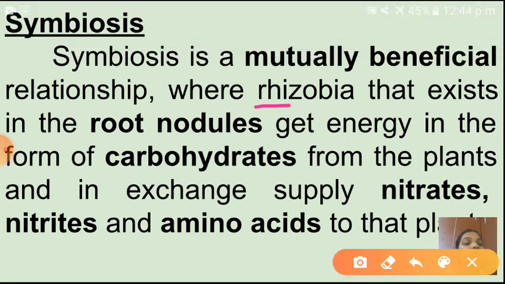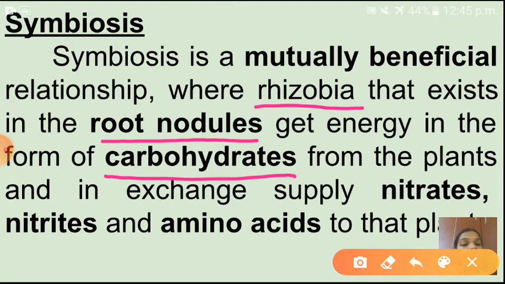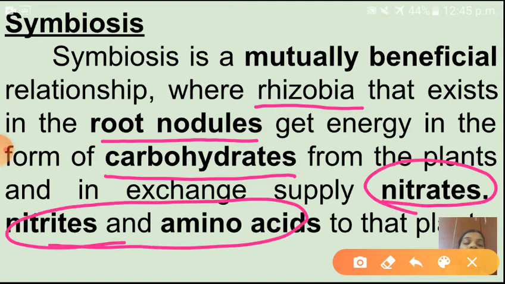See here children, Rhizobia that exist in the root nodules of the leguminous plant get energy in the form of carbohydrate. So the Rhizobia bacteria want energy. That energy it is getting from the leguminous plants. At the same time, leguminous plants want nitrogen. So that nitrogen, that means nitrogenous compounds, it is getting from this Rhizobia. Understood children? So Rhizobia bacterium is getting energy from that host plant, that means leguminous plant.